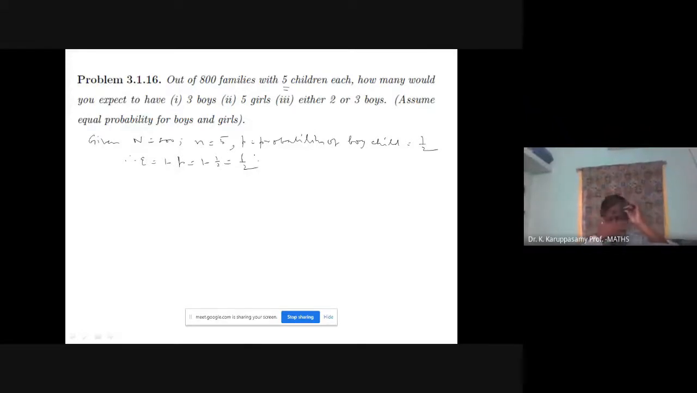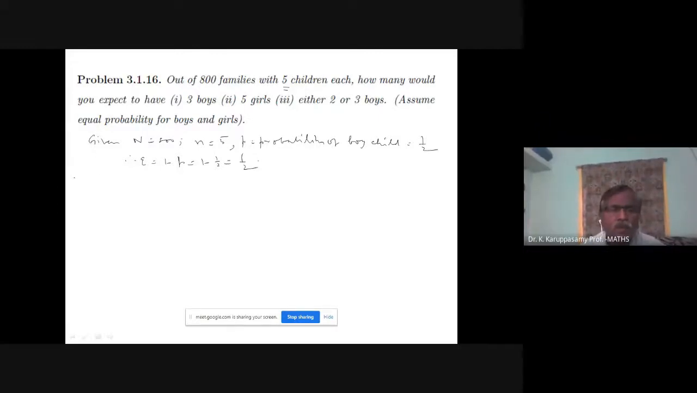That is, we are considering 800 families. Each family has 5 children. We need to find out of 800 how many families have 3 boys. First, you find out the probability for 3 boys. Then you multiply with the capital N. You may get the expected number of families. Any distribution problem, first you must write the probability mass function.